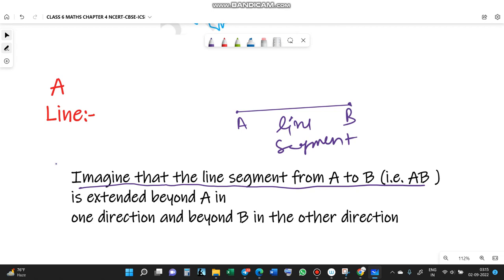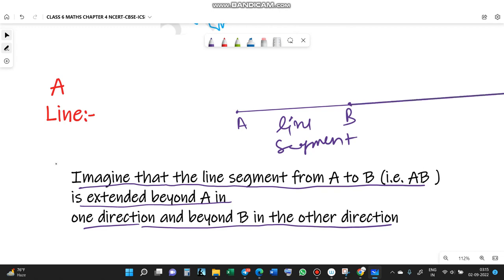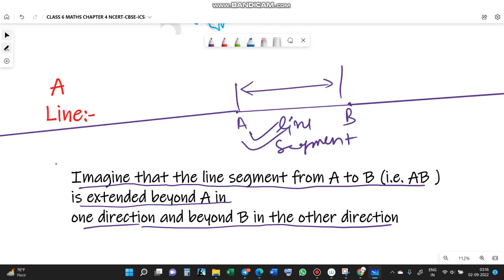Line segment from A to B is extended beyond A in one direction and beyond B in the other direction. If you extend the line segment up to infinity, there is no limit, friend. Line segment has a particular measurement, but line has no limit and no measurement.